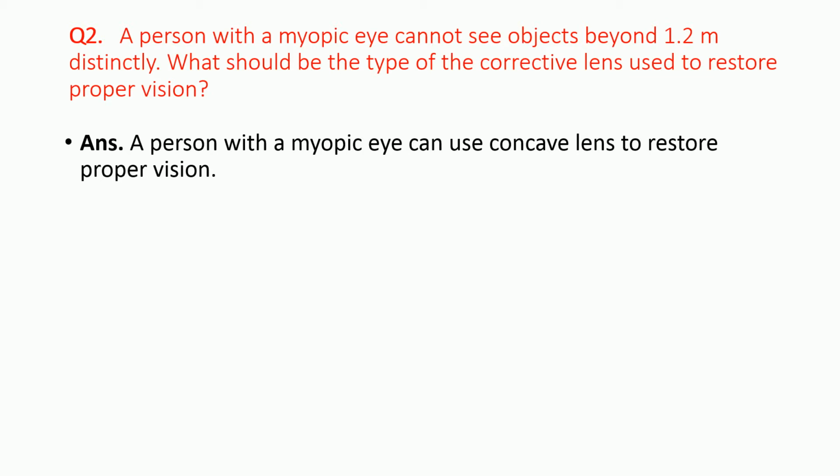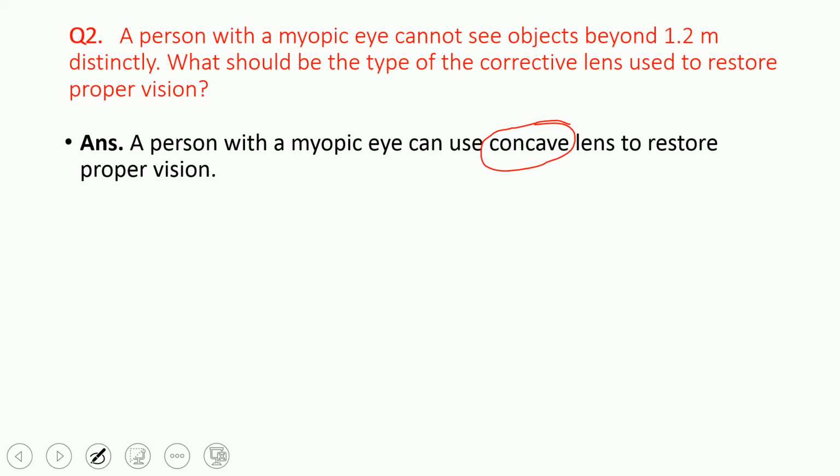Now what should be the type of corrective lens used to restore proper vision? You know the issue here is myopia, short-sightedness. What must be used? The concave lens must be used, correct? Concave lens restores the vision, because for short-sightedness we have to use the concave lens. That is very important.